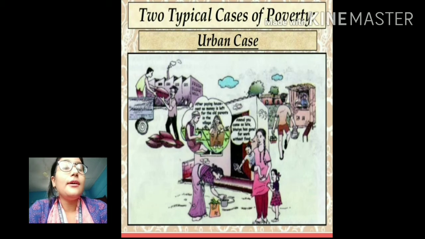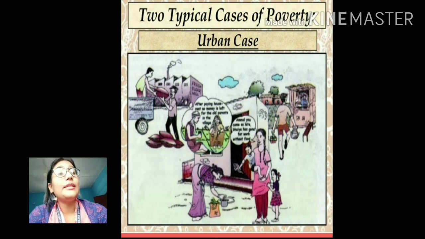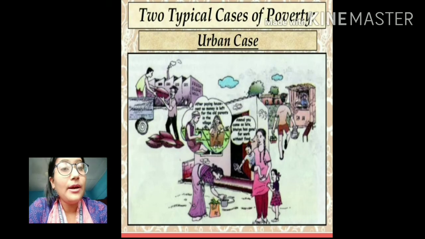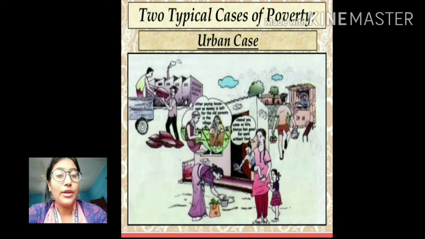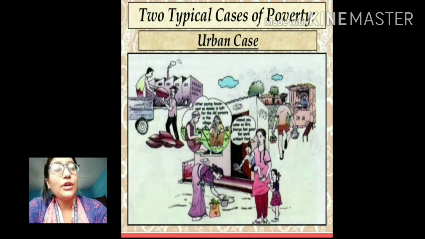So students, this is a picture which depicts the urban case. You can see people are working, you can see children, you can see the background, it looks like a slum area. You can see a factory over there, the people are working in the factory. You can see the women working. So let us try to understand what actually is there in the urban case.